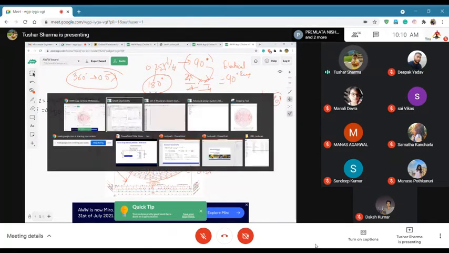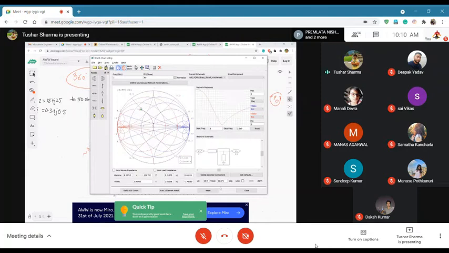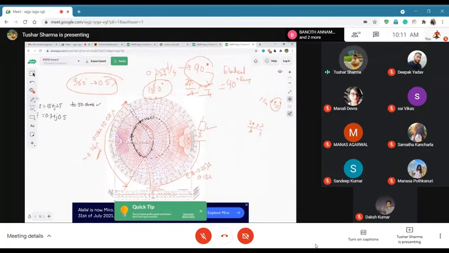So what you are seeing here, 33.8, is the electrical length of the line. So take approximately 30 degrees as the electrical length. If the electrical length is 30 degrees, that is equal to 2 pi by lambda into L, equal to 30 degrees. 30 into pi by 180 is pi by 6.